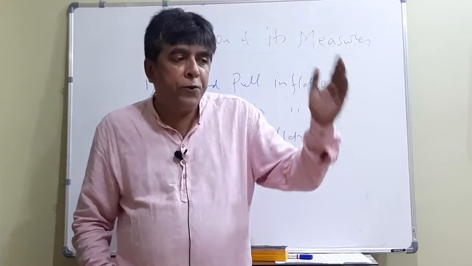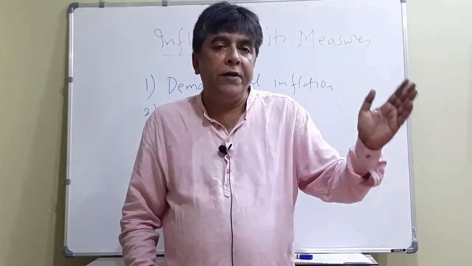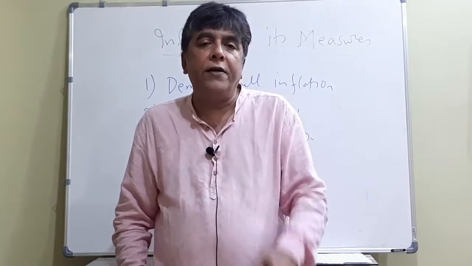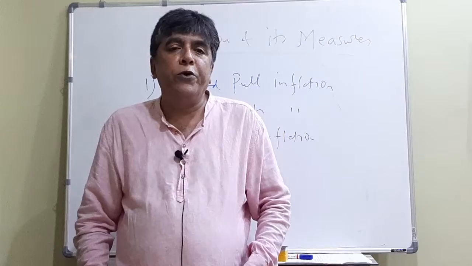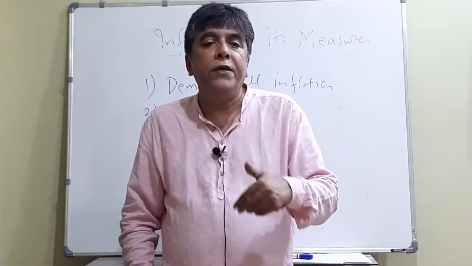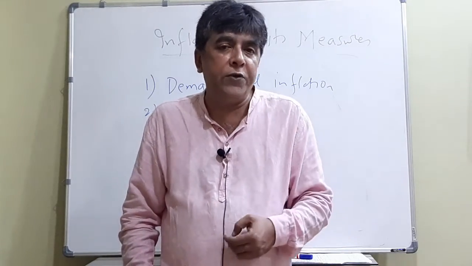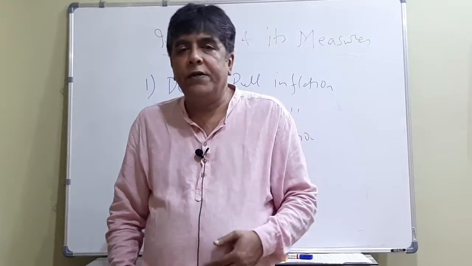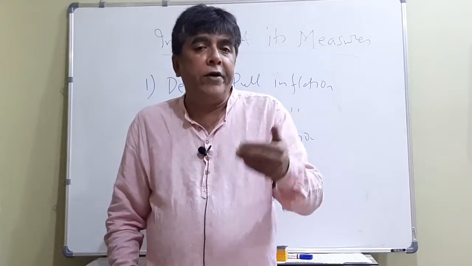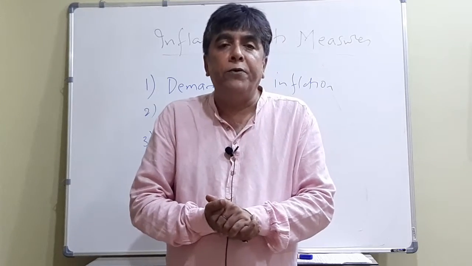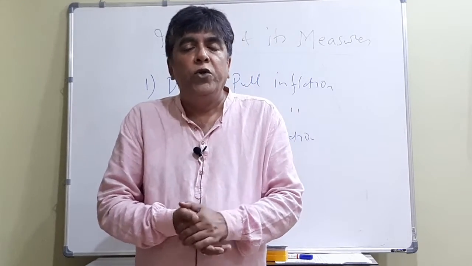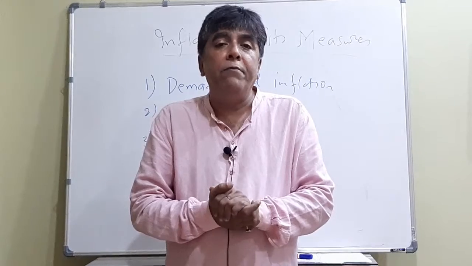So when our exports are falling, what will happen? Supply of hard currency is going to come down. If supply of hard currency comes down, what will happen? The rupee is going to be weak against the dollar. These things I will discuss under BOP. Moreover, the current account deficit is going to increase, creating more problems for the government on the external front. So basically, prices play a major role.